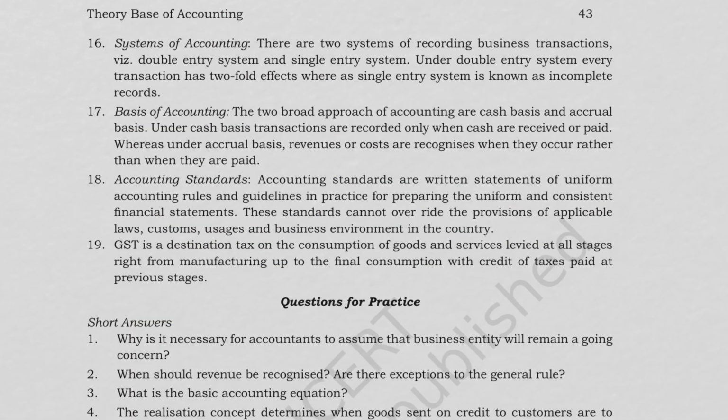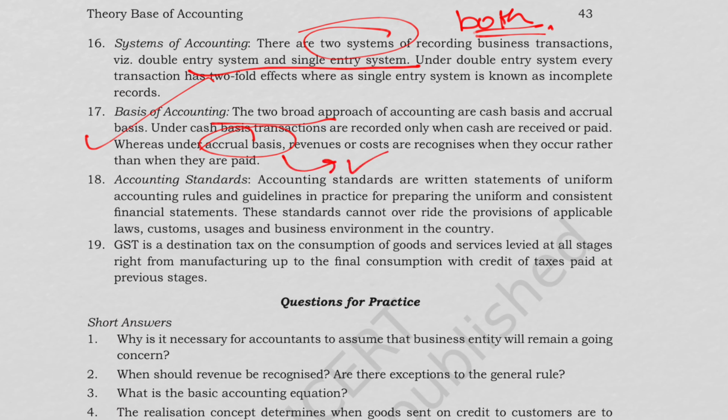Under systems of accounting, we discussed that there are two systems of recording business transactions: the double entry system as well as the single entry system. Double entry records both the aspects. Then we also discussed basis of accounting. We have the cash basis, where we record when cash is received or paid, and the accrual basis, where we record when the transactions occur.